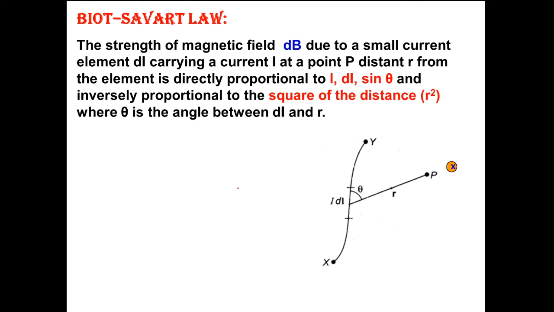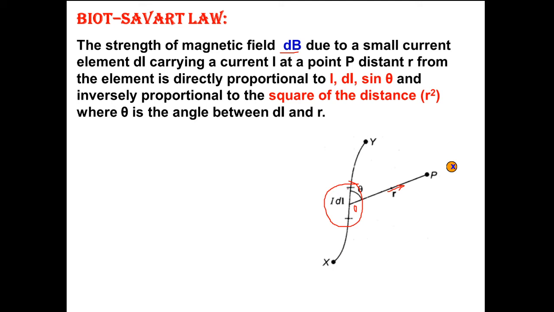The strength of magnetic field dB due to this small current element dl at point P, which is at distance r, its position vector is r from this point O, is directly proportional to current,